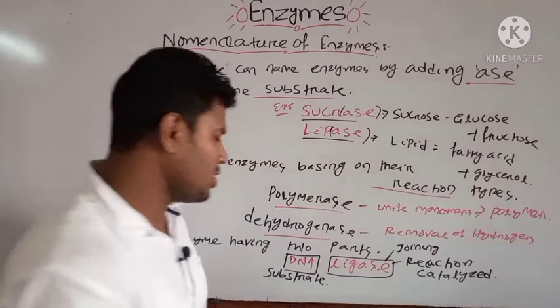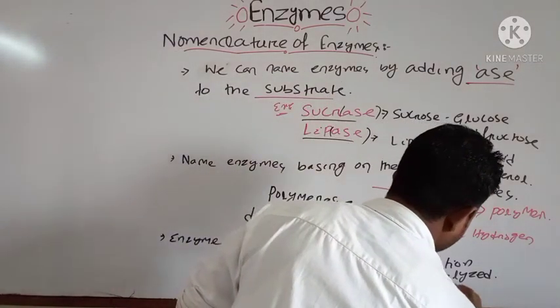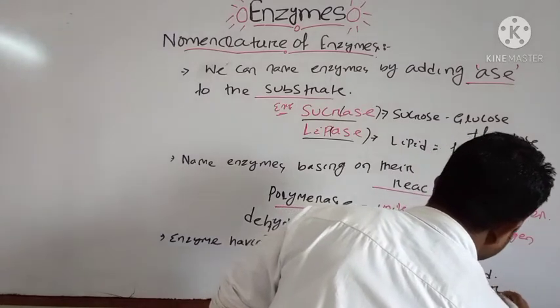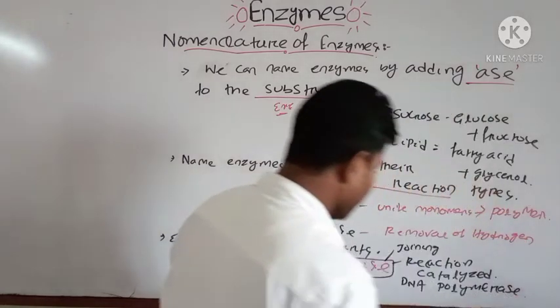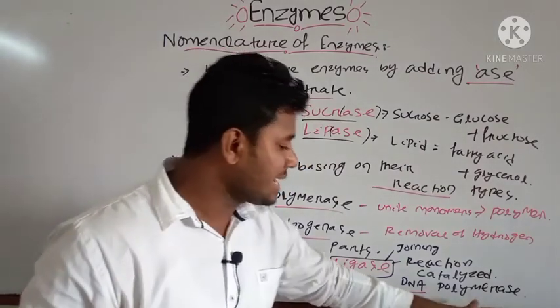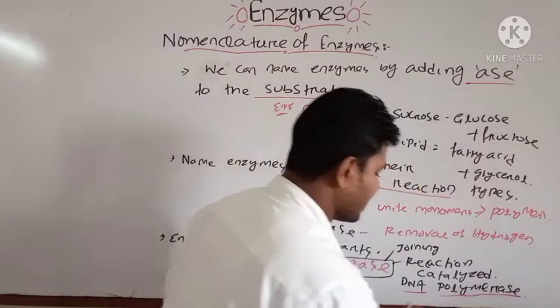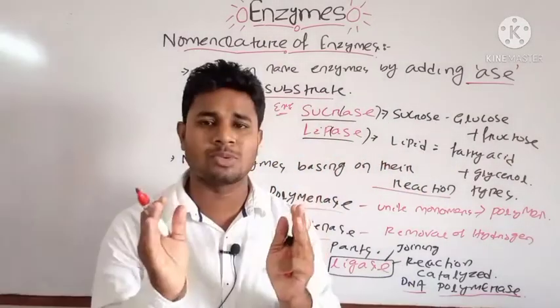Similarly, another example is DNA polymerase. Here the substrate is your DNA, and the reaction catalyzed is polymerase, which helps in the joining of monomers.